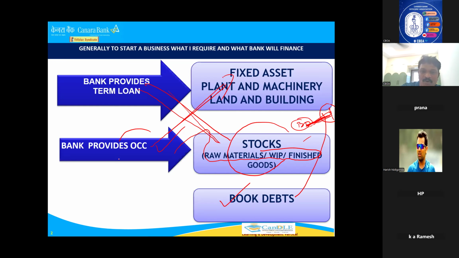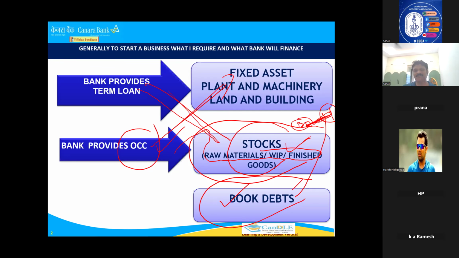That means whatever loan amount you are giving under working capital, mostly it will be in stocks. And sometimes, if stock is not available in the business premises, your customer may tell you, I have given on credit, this is a book debt. This is the concept of stock and book debts. If you understand the basics of these two items, then you will understand working capital more.